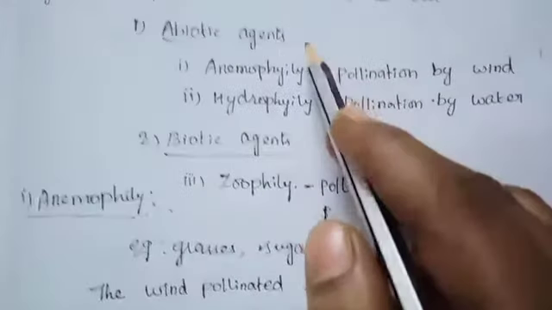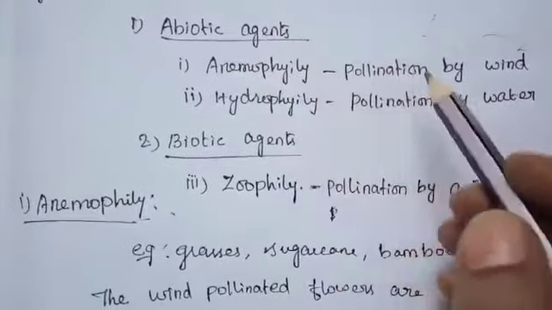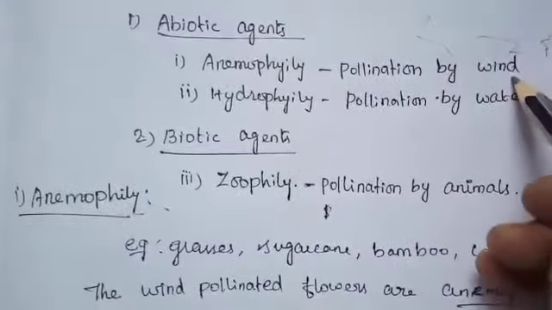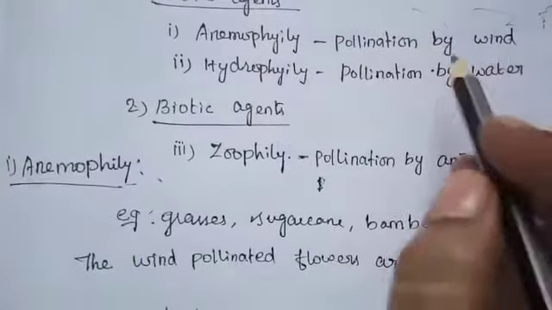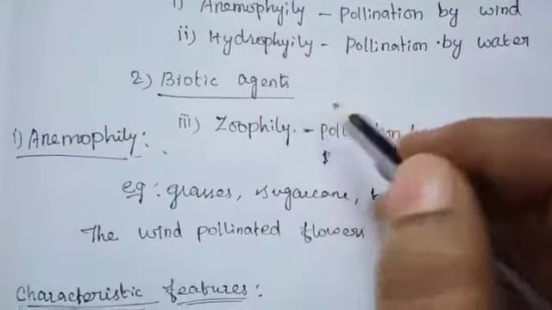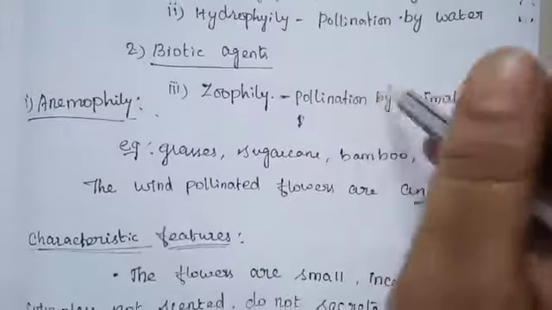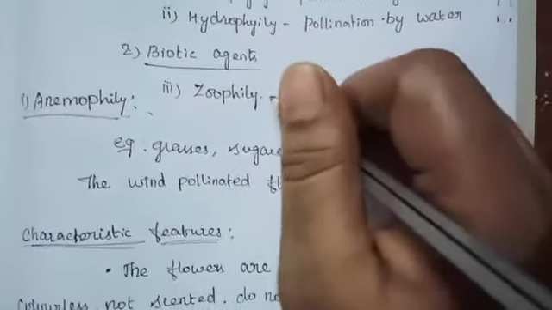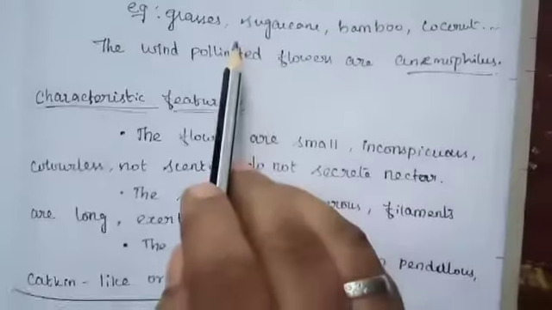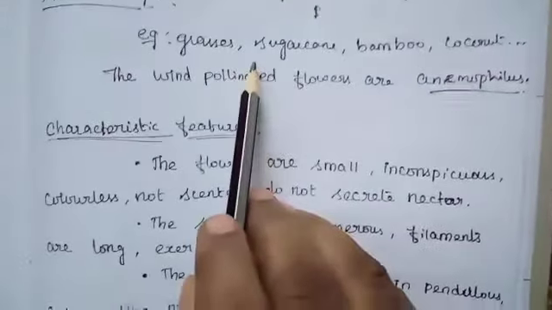Abiotic agents: anemophily is the first. Anemophily, pollination by wind. Hydrophily, pollination by water. Then biotic agents: zoophily, pollination by animals and insects. These are all included in the biotic agents. So the first one, anemophily. What is anemophily?